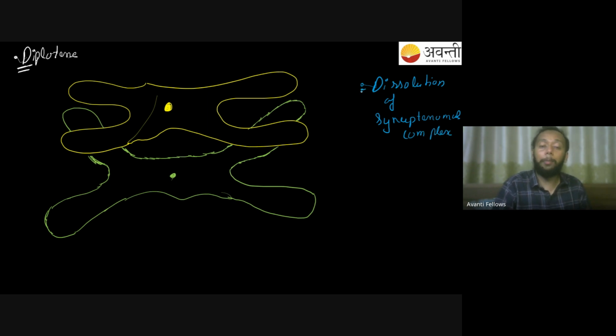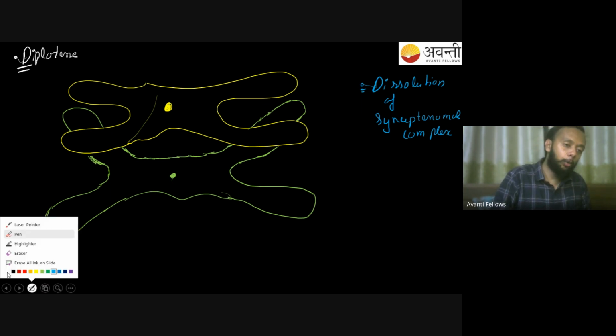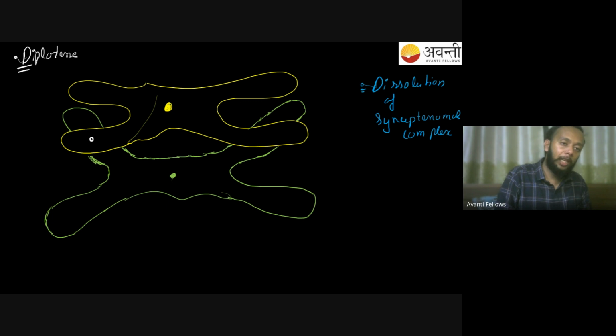So now it will not happen completely. What has been happening over here now from the center, now you can see both the chromosomes are free from the center. So now the synaptonemal complex will start breaking apart and my two chromosomes are separated from each other from the center. But now you can see both the chromosomes are still attached, and from where they're attached? From the point of crossing over. So both the chromosomes are attached to each other. My chromosome, this and this, where the attachment is here, these two chromosomes are attached to each other from the point of crossing over. So both the chromosomes, remember.